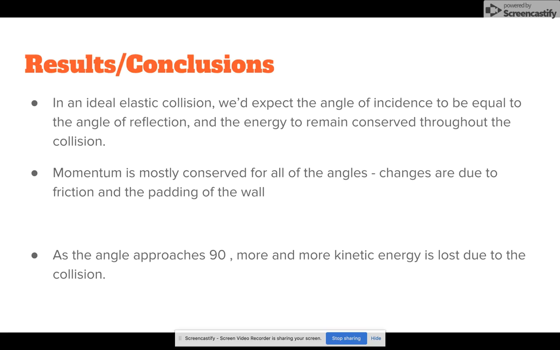In an ideal elastic collision, we'd expect the angle of incidence to be equal to the angle of reflection. This wasn't exactly true in this case because there was some energy lost and some momentum lost to the wall. We're considering the system the ball. And the momentum was mostly conserved for all of the angles, but there were some changes due to friction and the padding of the wall. And also as the angle approached 90, more and more kinetic energy was lost to the collision.